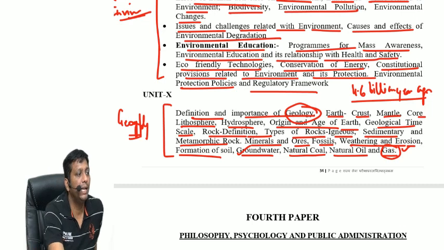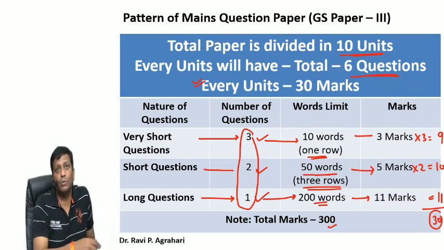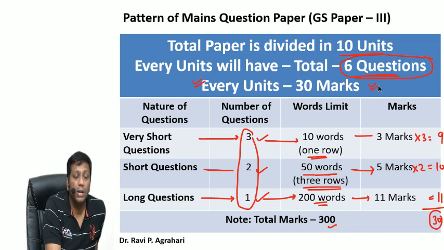This is your entire syllabus for your examination, and these are the total 10 units, where I told you guys there are a total of 6 questions from the entire units, and every unit has 30 marks. Every unit will have 3 very short type questions, 2 short type questions and 1 long type question. And these are the word limits.